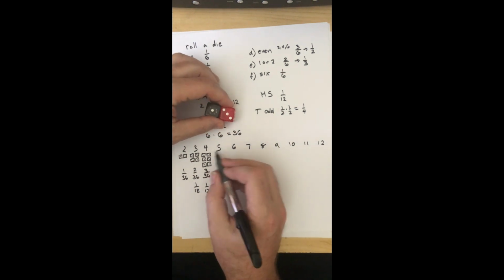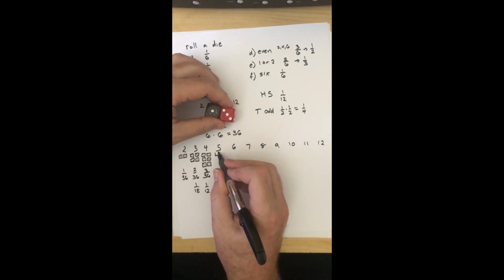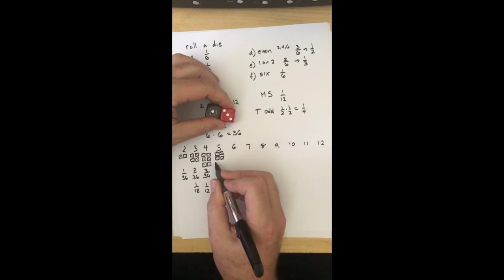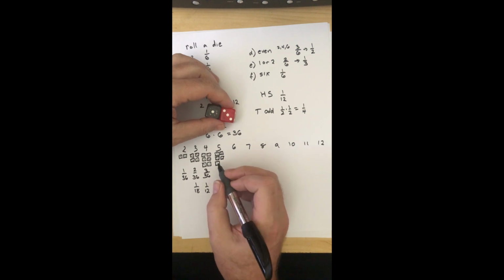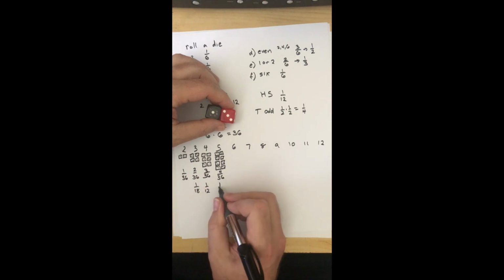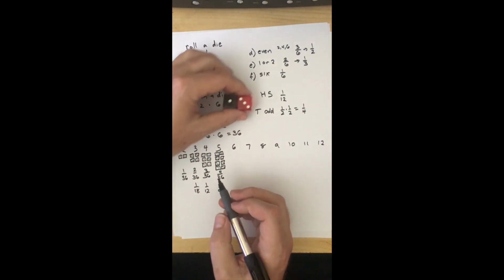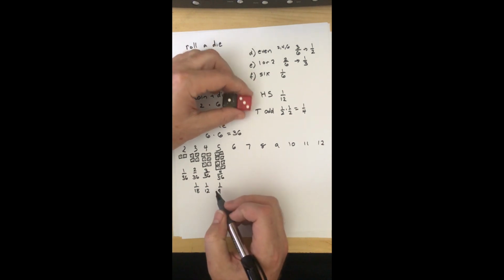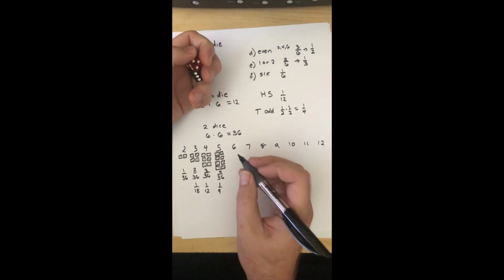5, of course, doesn't have a double, but I have 1 and 4, 4 and 1. I've got 2 and 3, and 3 and 2. For 4 out of 36 possible outcomes, or 1 in 9. So as we're building up, there's more possible ways to make these numbers.